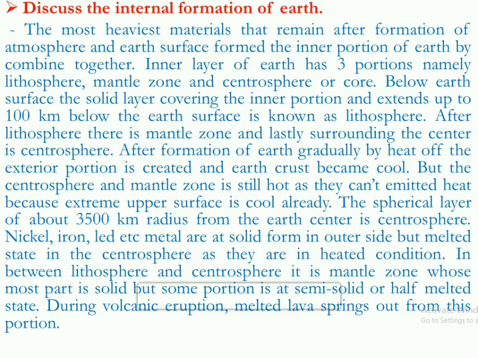After formation of Earth, gradually the heat of the exterior portions went off and the earth crust became cool, but the centrosphere and mantle zone are still hot as they can't emit their heat because the extreme upper surface is already cool. That means the extreme upper surface is the lithosphere, which is already cool. That's why the inner portion like mantle zone and centrosphere can't emit their heat, because their heat is not passing through the lithosphere to the atmosphere.